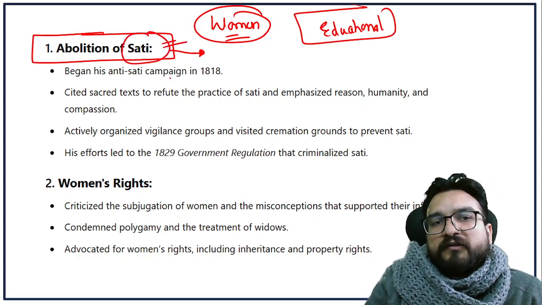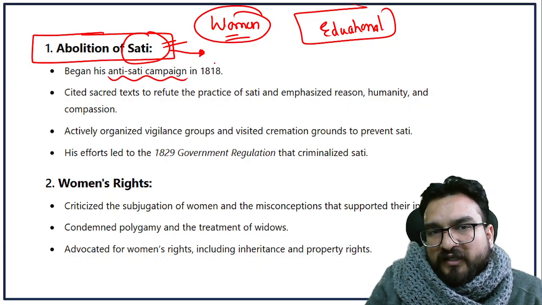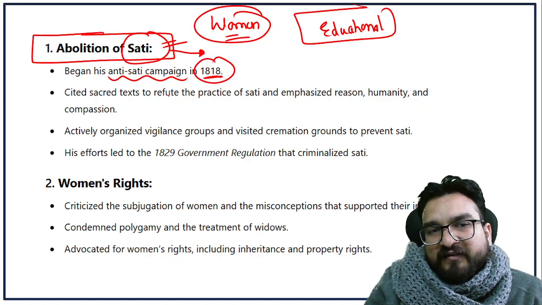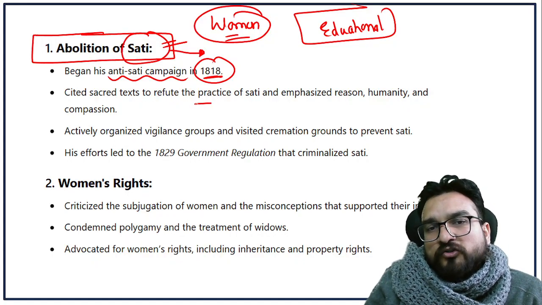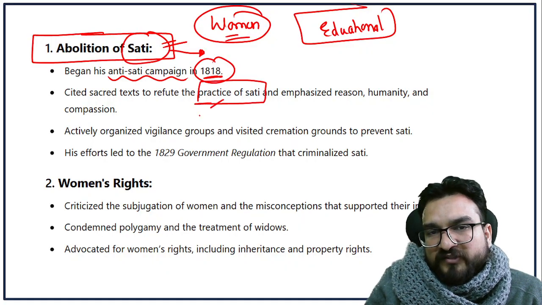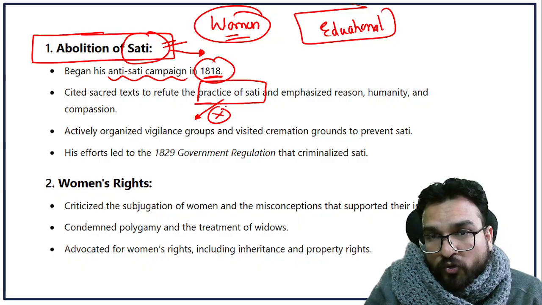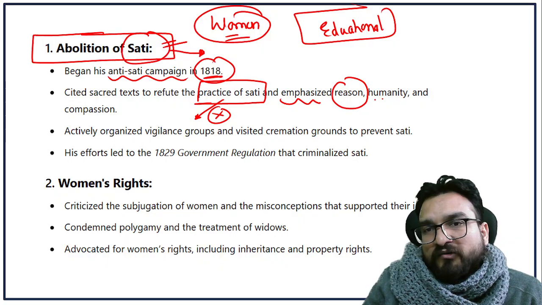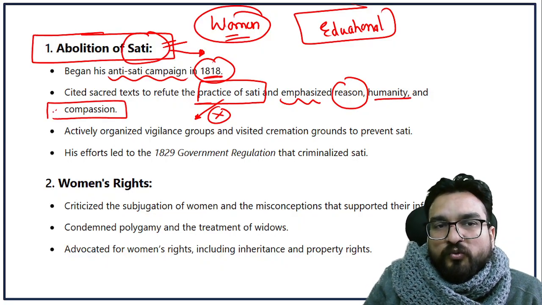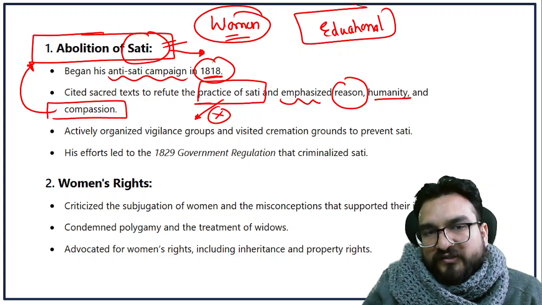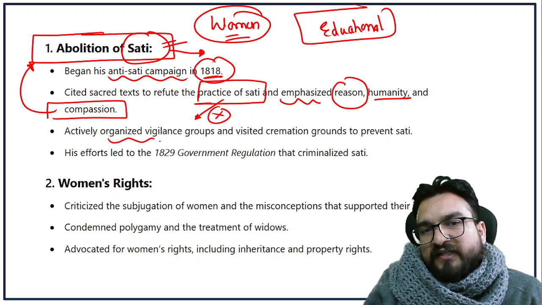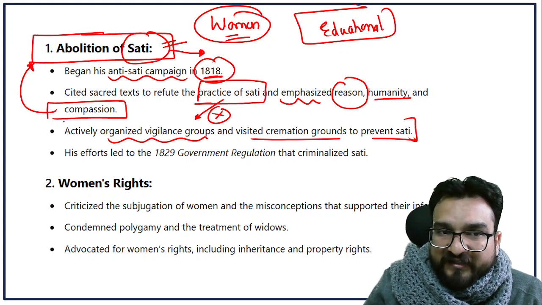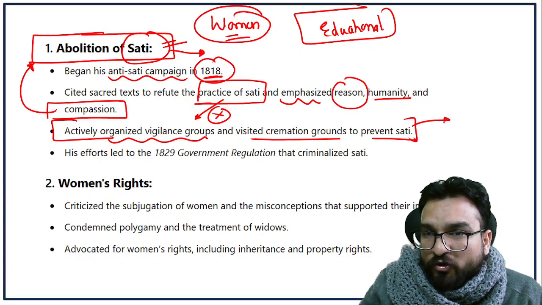is the end of the Sati Pratha. He began his anti-Sati campaign in 1818, and he cited various scriptures where the practice of Sati did not exist and was abhorred. He emphasized that we should use human reason, humanity, and compassion to end this inhumane practice. He actively organized a vigilance group and visited cremation grounds to prevent sati, and he was even beaten up by orthodox elements.